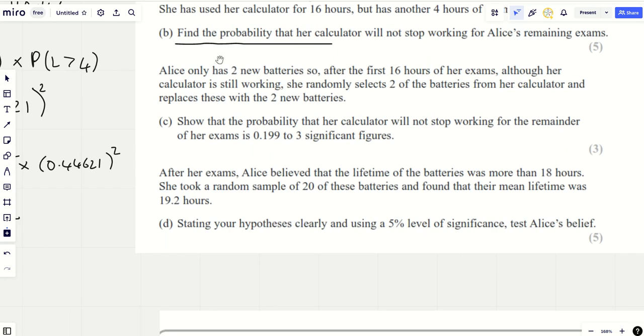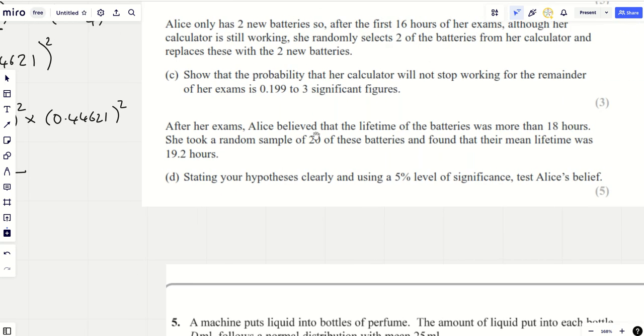What have we got last? We've got the hypothesis test. Now note the hypothesis test will not rely on any of the conditional stuff you've already worked out. It really won't. It's unlikely to anyway. Now what have we got? After exams, Alice believed that the lifetime of batteries was more than 18 hours. She took a random sample of 20 batteries and found that their mean lifetime was 19.2 hours. Stating your hypotheses clearly, test this at the 5% level of significance.